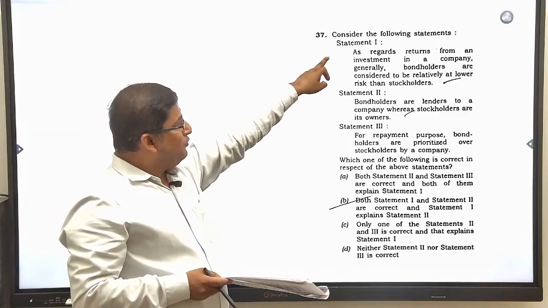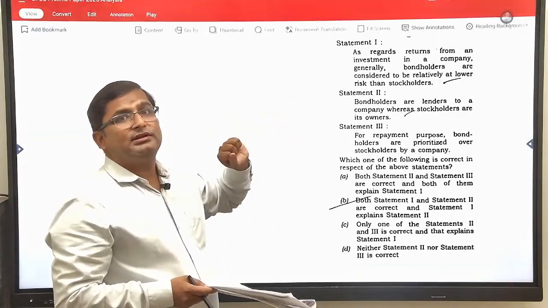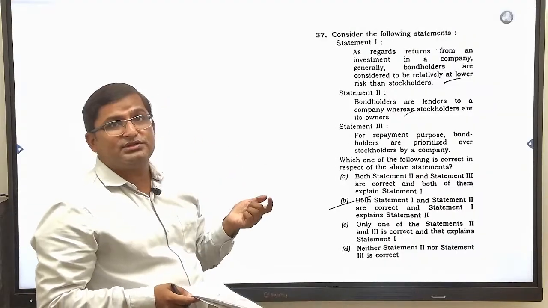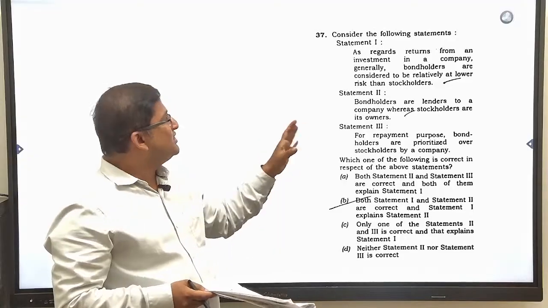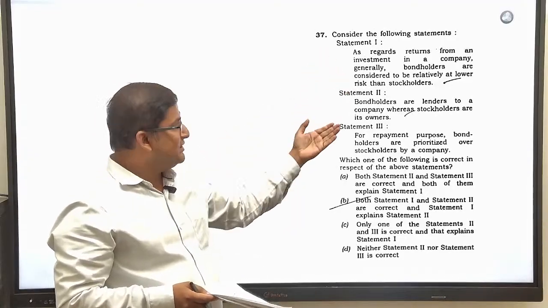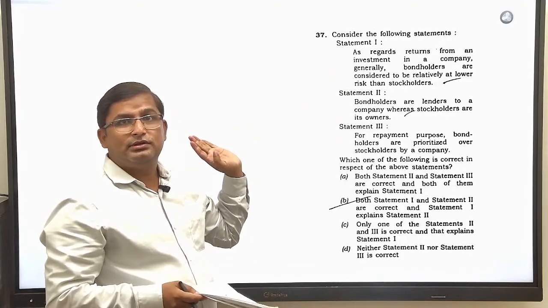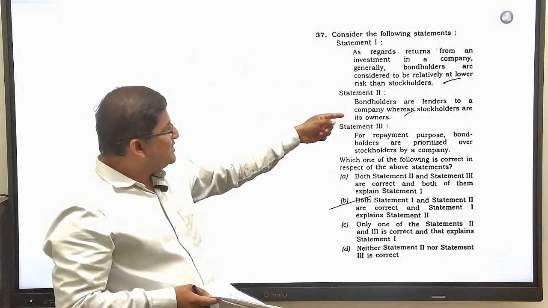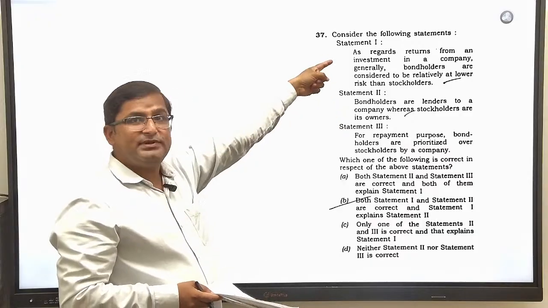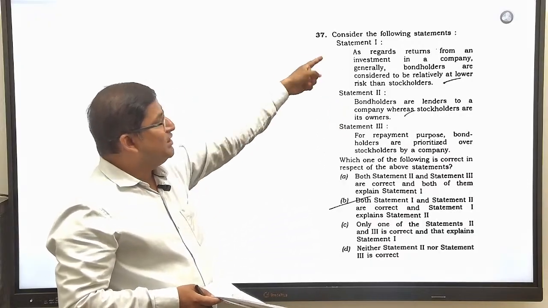They have given statement 1, statement 2, statement 3, and they are asking whether 1, 2, 3 are correct or not. So first you have to identify whether all the three statements are correct or not, and then also whether statement 2 is explaining 1 or statement 3 is explaining 1.